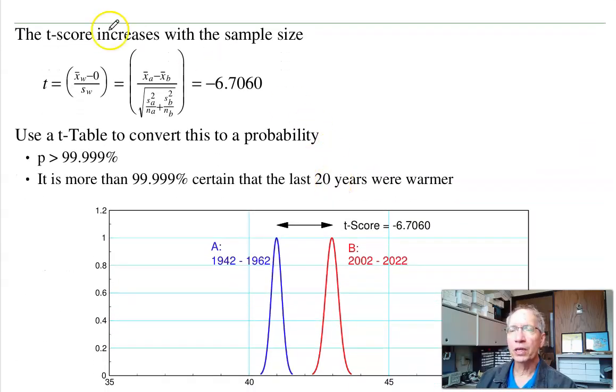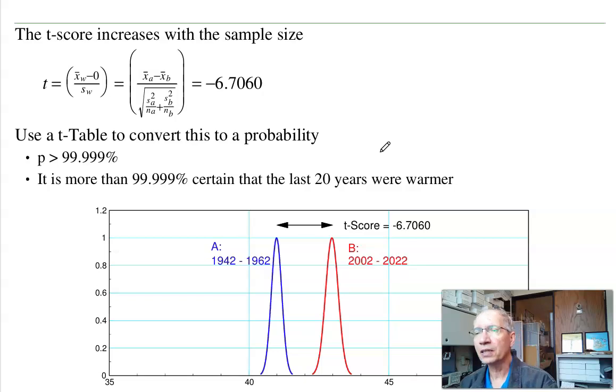I want to find the t-score. How far is the mean from 0 relative to the standard deviation? Or here's the equation spelling it out. It's now 6.7 standard deviations away. So these are definitely very different. The mean of A is definitely lower than the mean of B. That means we can be 99.999% certain that the last 21 years is warmer than the first 21 years. That's population versus individual. You know more about populations than individuals. So again, this is saying that it's 99.999% certain that Fargo is getting warmer.